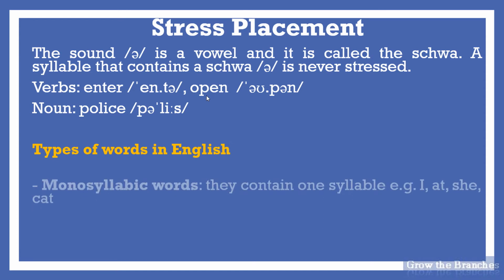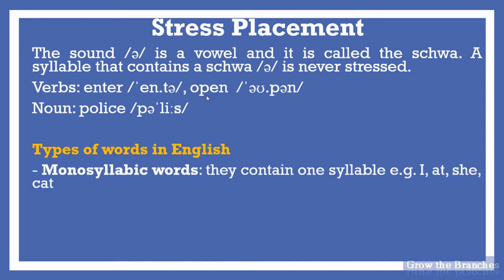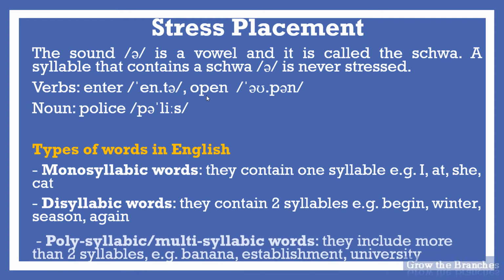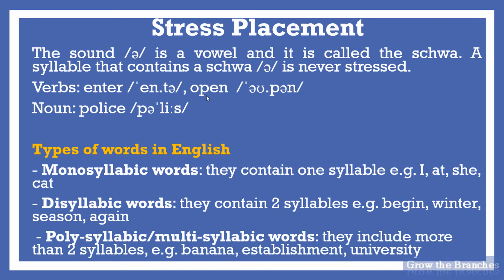Now, let us start with the types of words in English. There are monosyllabic words. They contain one syllable, for example, I, at, she, cat. Disyllabic words, they contain two syllables, for example, begin, winter, season, again. Polysyllabic or multisyllabic words include more than two syllables, for example, banana, three syllables; establishment, four syllables; university, five syllables.